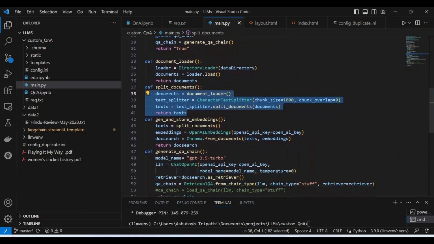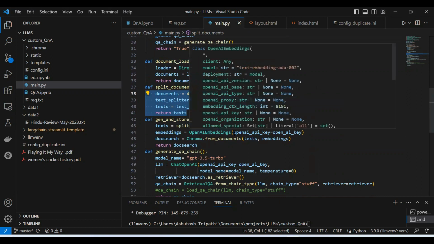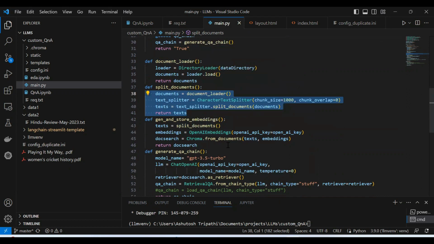And then the third one is in sequence. Basically, first you need to load the document, then split the document into characters, then generate the embeddings. Using OpenAI embeddings, I generate the embeddings, and then using chromadb, I store those embeddings in terms of vector indexes. The moment you run this, it will be created here.